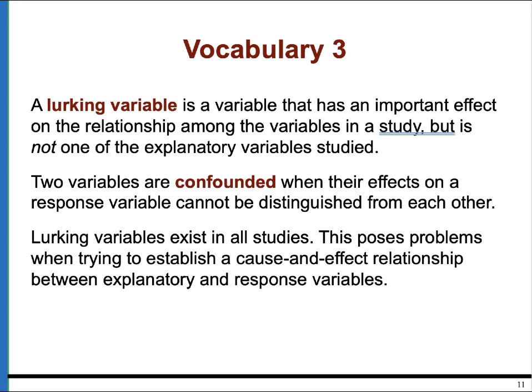So it will be hard to say if it's just the new review technique or if there's already something about that student that is influencing the outcome. So two variables that are so interlinked would be a confounded variable.